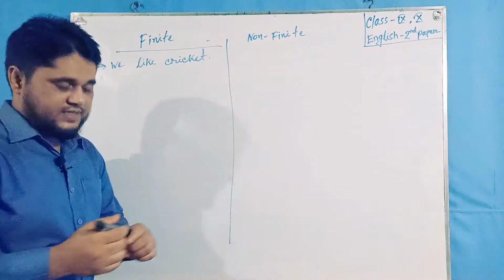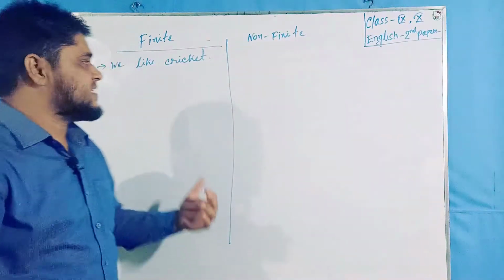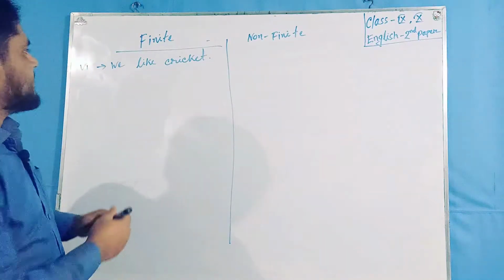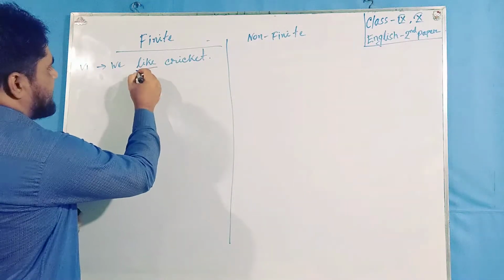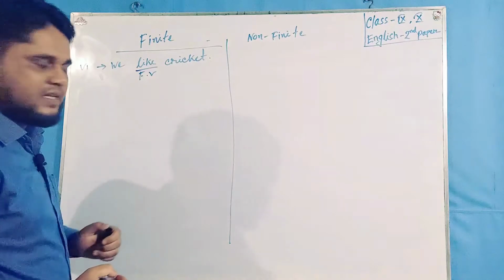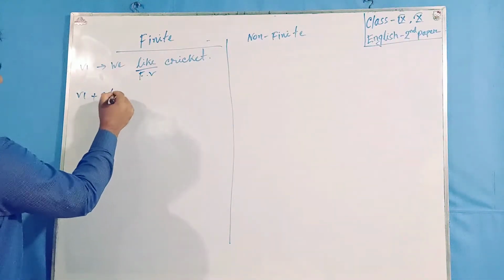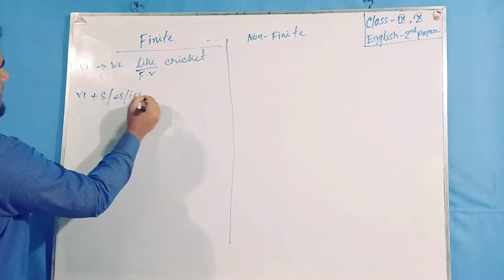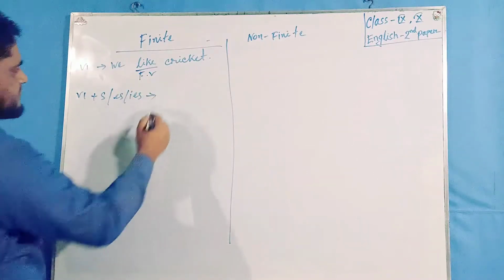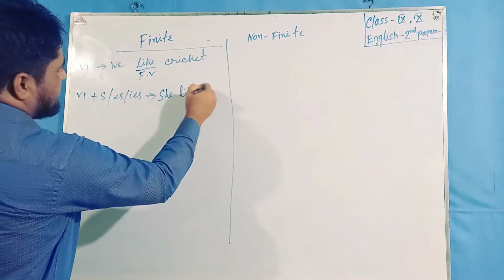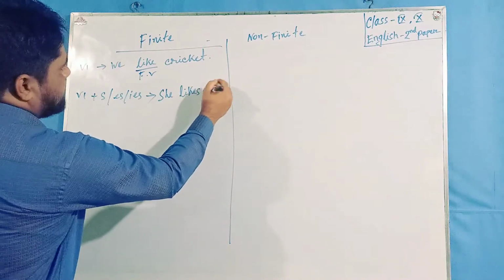If we find a verb in a sentence which is V1 or the main verb, we can call it a finite verb. Again, V1 plus s, es or ies. For example, she likes cricket.